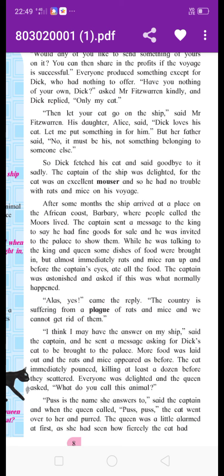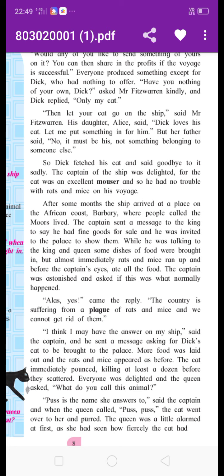That's why when Mr. Fitzwarren asked, he gave his cat for the sale as goods. And the captain of the ship was overjoyed because the cat was an excellent mouser, and hence he had no trouble with the rats and mice on his journey.